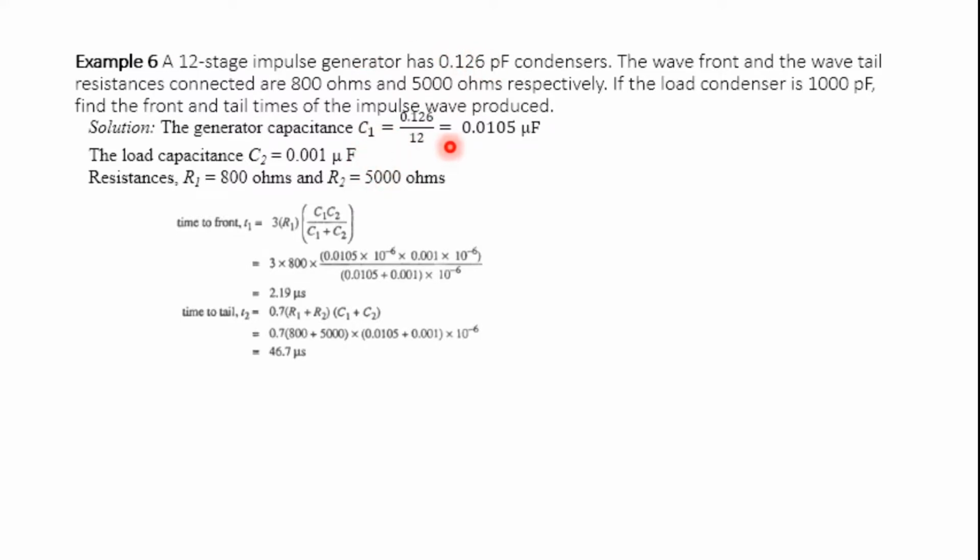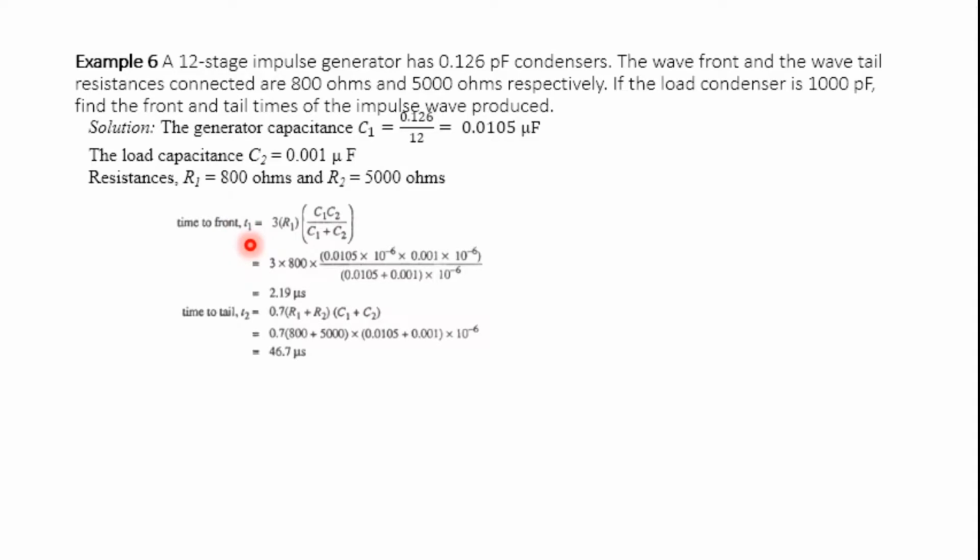So we'll get 0.0105 microfarad. And the C2 value, the load condenser, is 1000 picofarad. So we'll get 0.001 microfarad. R1 and R2 values are given. It is 800 ohm and 5000 ohms. So we know the T1 formula and T2 formula.